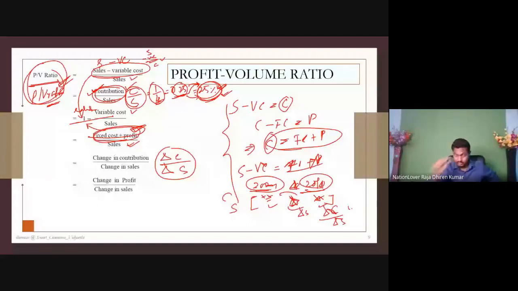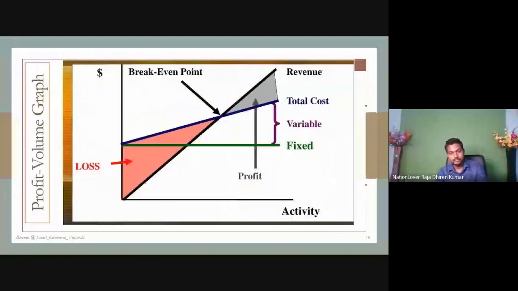Understand the point? Next, change in profit divided by change in sales. This also works. If you divide the change in profits by the change in sales, you will also get it. Next, so this is what you have to prepare. Look at here, this is the diagram.